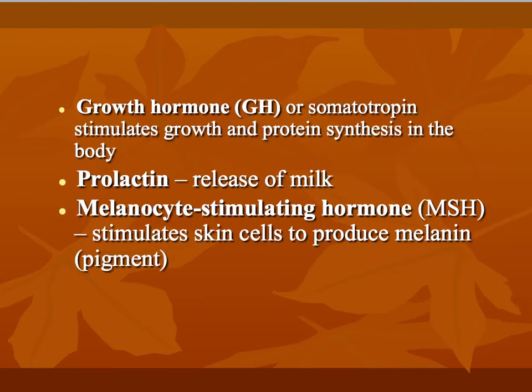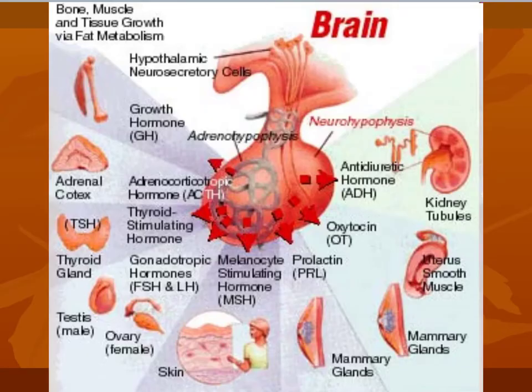Different levels of MSH are not the major cause of racial variation in our skin colors. However, in people who don't tan well, there seems to be some type of variation in hormone receptors that causes them not to respond to MSH in our blood. This diagram is demonstrating from the pituitary gland how many different organs are being controlled from that one area. And so let's look at specifically where each hormone that's released from the pituitary is going to act.